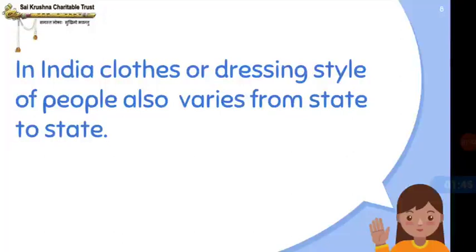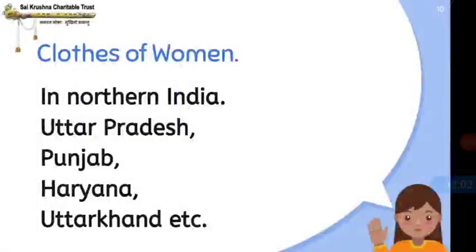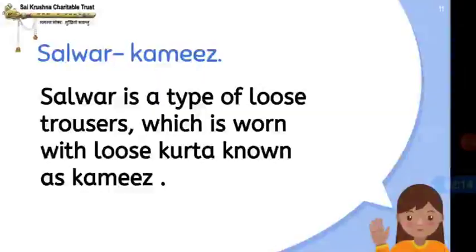Okay. So let us know about different types of dresses worn by people in different states of India. So this you can see where different people wear different types of dress, right? So next, clothes of women in northern India like Uttar Pradesh, Punjab, Haryana, Uttarakhand, etc. So there they will wear salwar kameez.